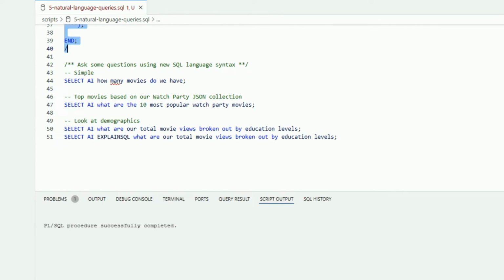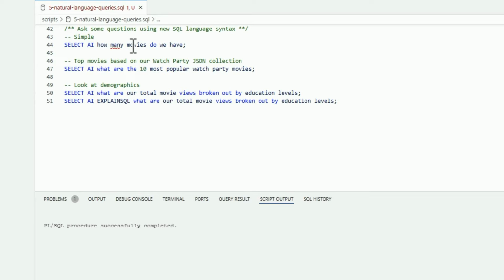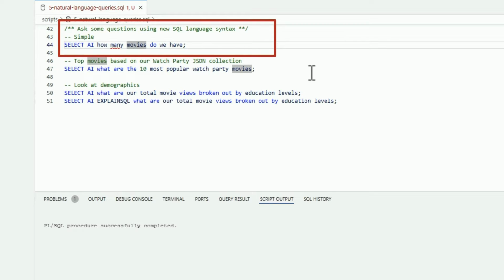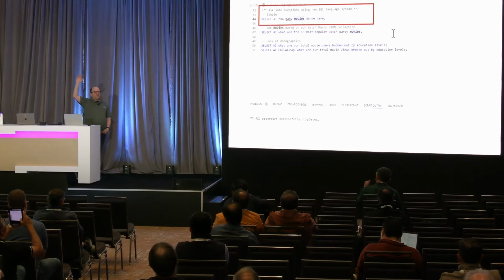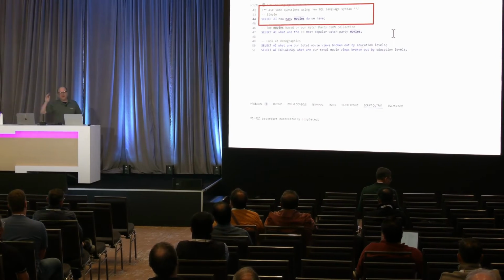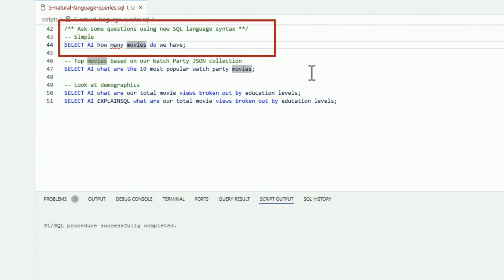And now here's the magic. OK, now just start asking some questions. Select AI. How many movies do we have? How many of you write SQL? Yeah, the only thing that's probably familiar to you is the word select, right? Everything else is completely different. You use the word select and then the keyword AI, and then you just ask your question. Under the covers, this is going to talk to a model, in this case GPT-4, take that language, turn it into SQL, and then run that query.